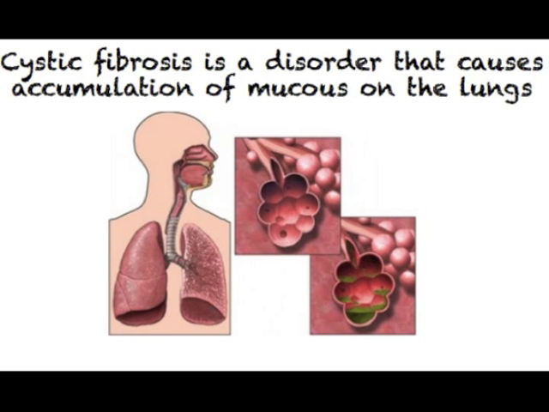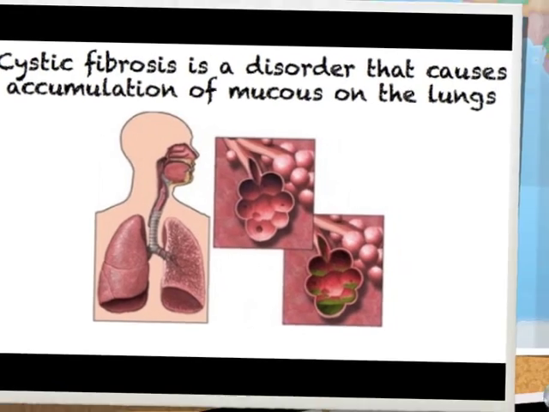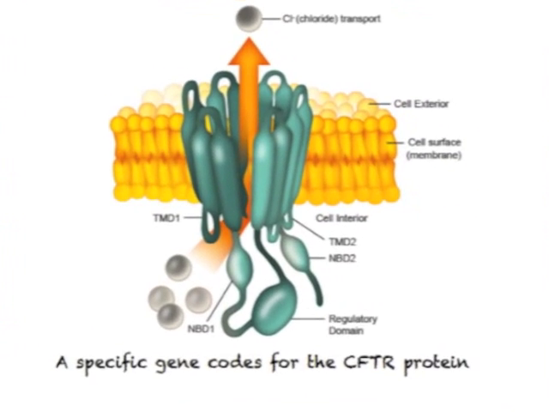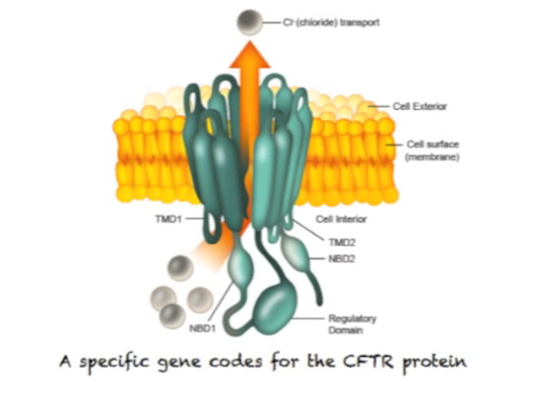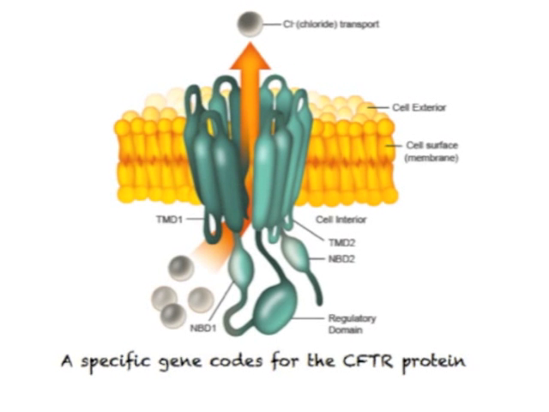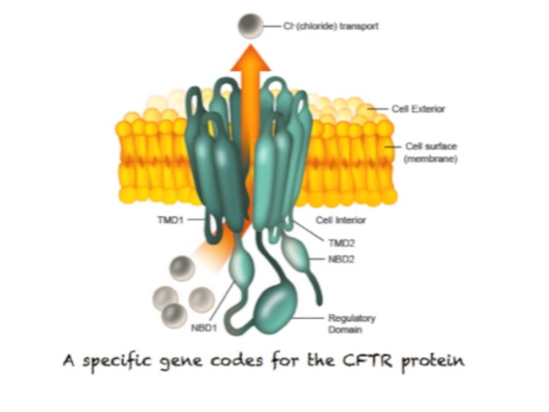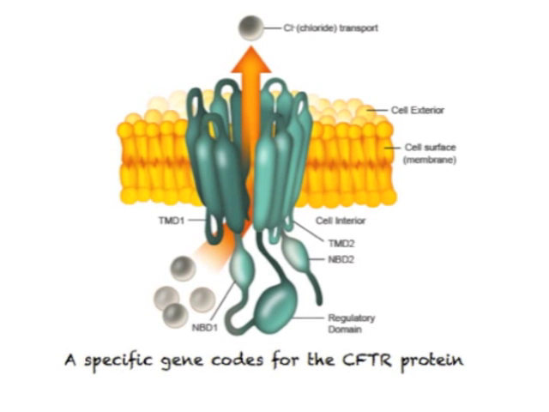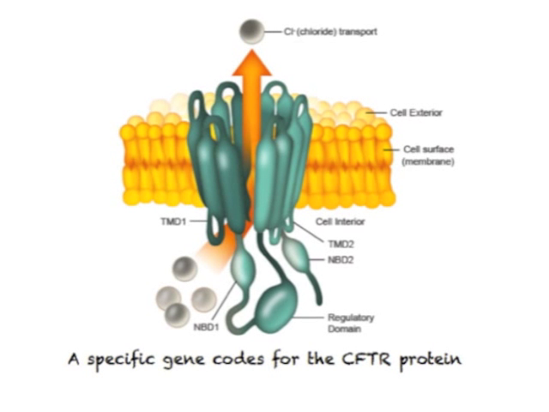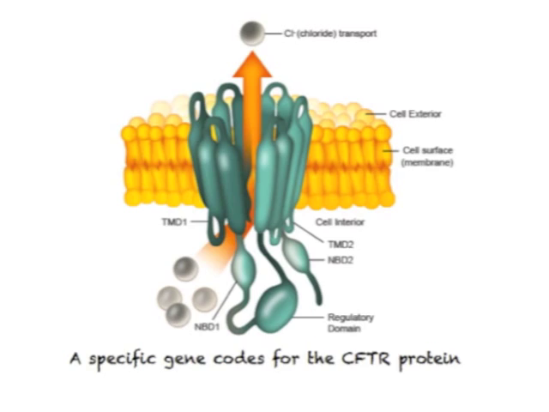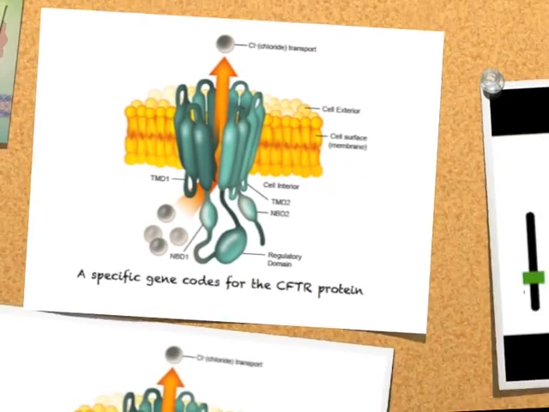Cystic fibrosis is a disorder that causes accumulation of mucus on the lungs. There's a specific gene we all have in our DNA that codes for cystic fibrosis transmembrane conductance regulator protein, or CFTR protein. The CFTR protein functions to keep the mucus in our body fluid to prevent unwanted accumulation of the mucus and to prevent bacteria and dirt from building up in that mucus.